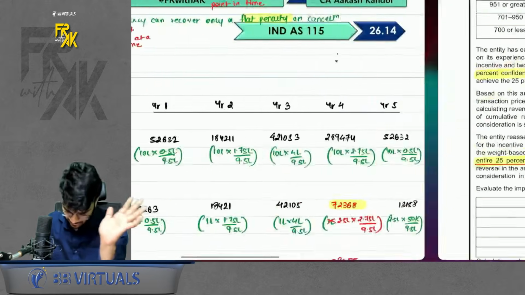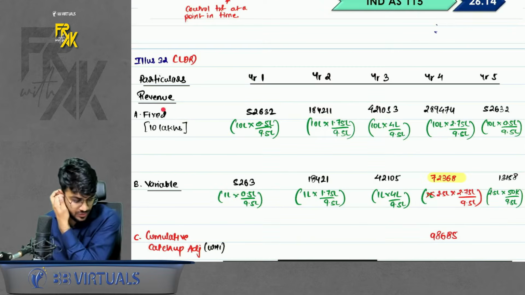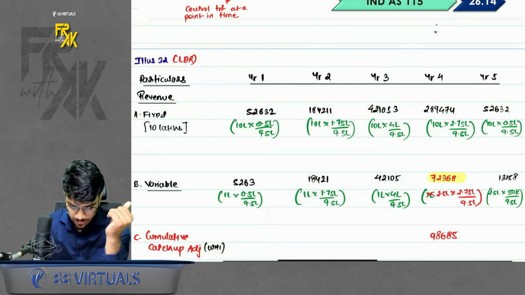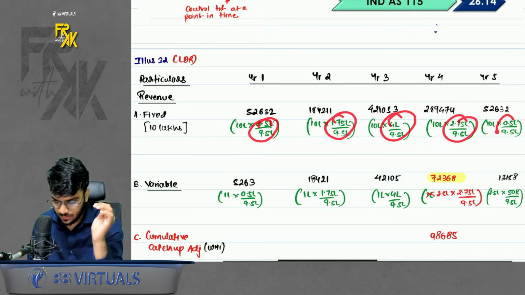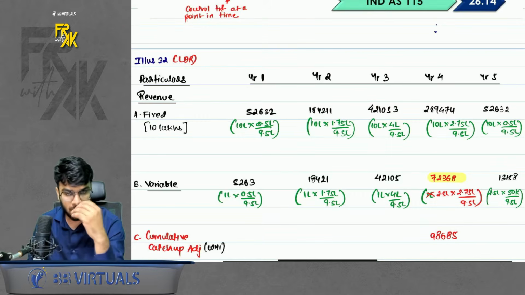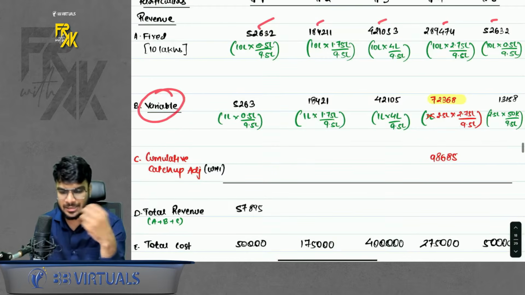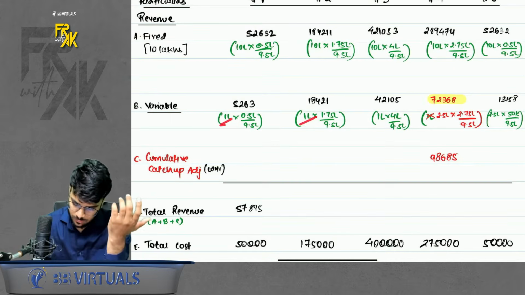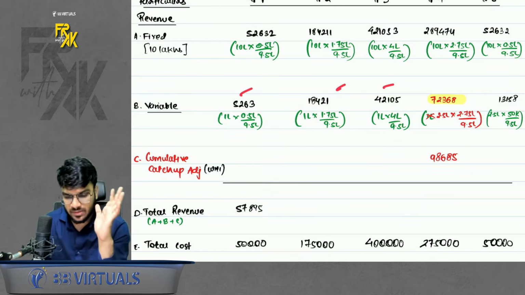So how will you account for this? Please have a look here. So first in year 1, 2, 3, 4, 5. Fixed revenue is going to be same. So book the revenue each year based on the ratio of cost incurred. The ratio of cost incurred is given in the question. Book that much revenue each year. For variable consideration, our estimate is 1 lakh. So we book the variable consideration also as per 1 lakh only. But for 3 years, it was 1 lakh only.